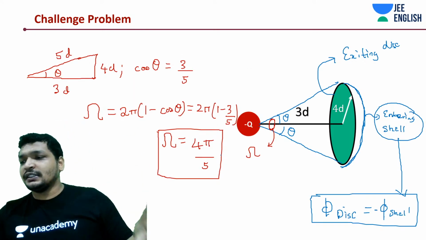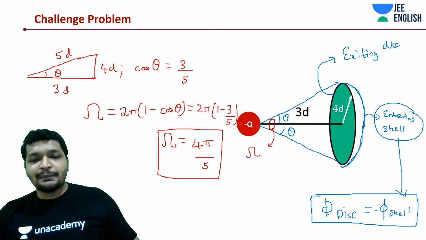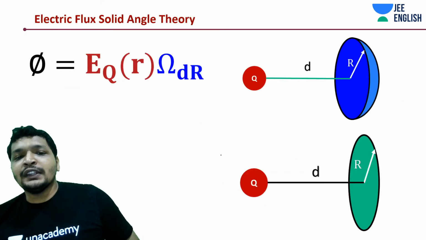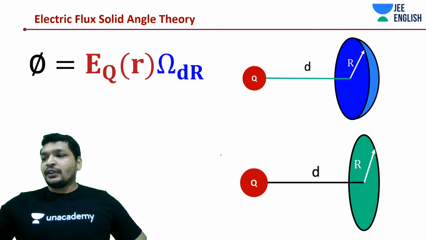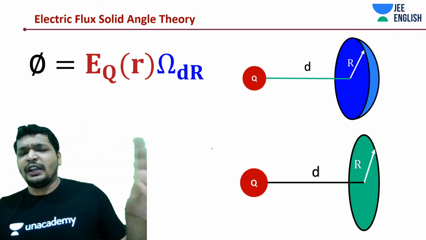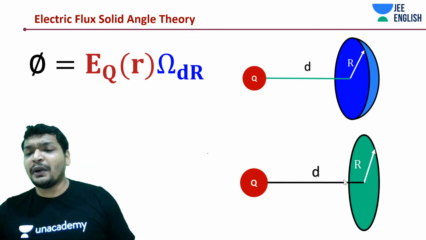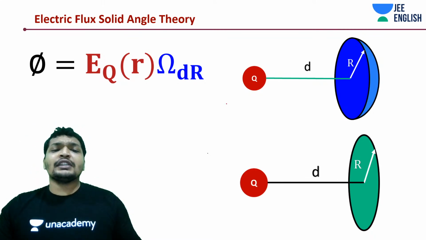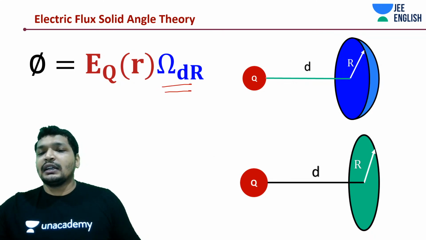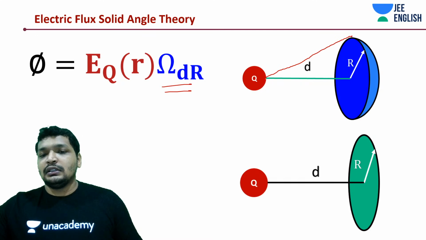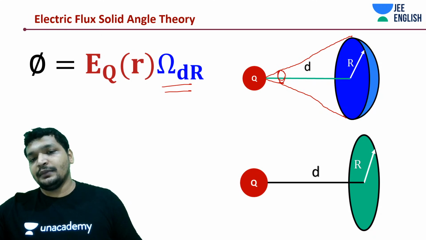Draw a complementary surface, then find the solid angle for that complementary surface if at all possible. Simply find it out. Over. So with this, we come to the electric flux solid angle theory. We can make use of this theory to find any such equations in any given condition. Typically I've assessed it for two conditions: one was a disk, the other was part of a shell. You can try it out for the rest of the things as well. What I'm saying is, if you know the solid angle dΩ, this solid angle in this case, the entire thing.